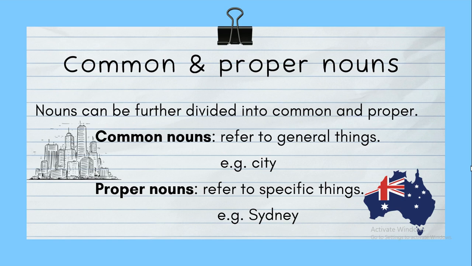Common nouns refer to general things and proper nouns refer to specific things. A common noun is a thing which is commonly used, like city, world, boys, girls, that are not specific. There are so many thousands of boys in the world. There are thousands of teachers in the world. City, there are a lot of cities in the world, but a proper noun mentions a specific person, specific place, and specific thing. Like 'she is living in Sydney', Sydney is the word I highlight, the specific word, that she is living in Sydney.